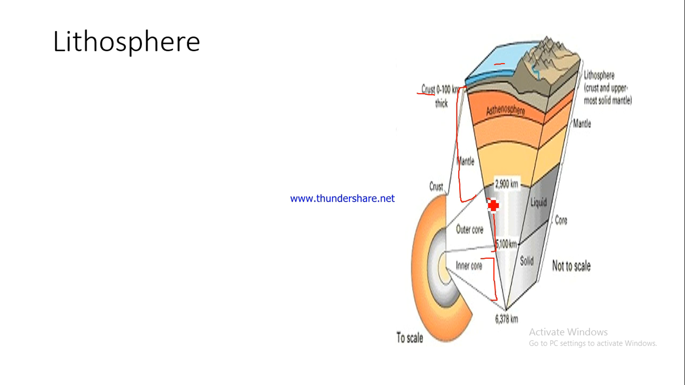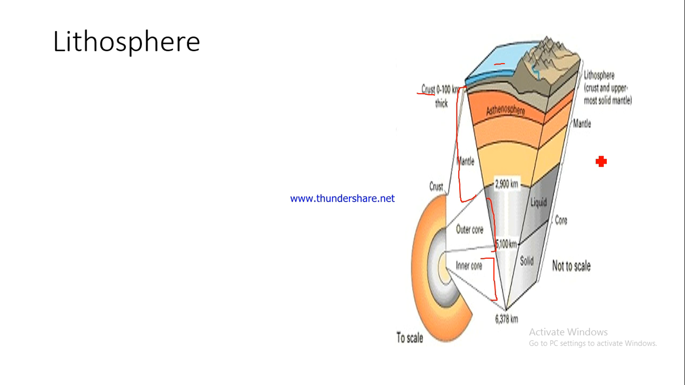Now you would recall, this is the core. 2900 to 5100 kilometers is called the outer core, and the 5100 kilometer depth to around 6400 kilometer depth is called the inner core. Is this fine? So this is what the lithosphere consists of. This is the structure of the lithosphere and the various layers in the lithosphere, right?